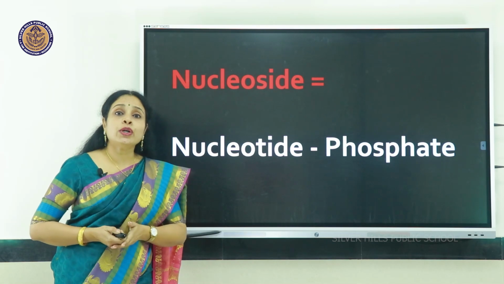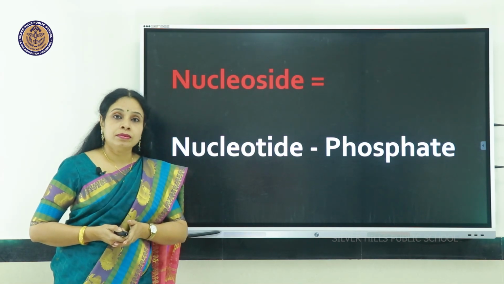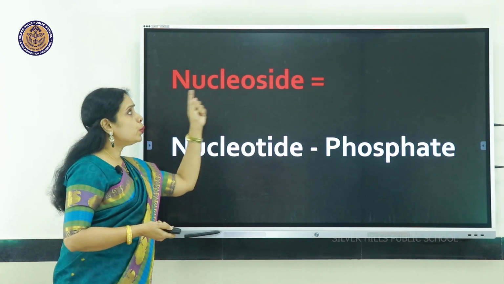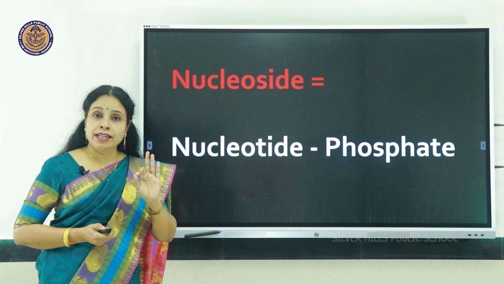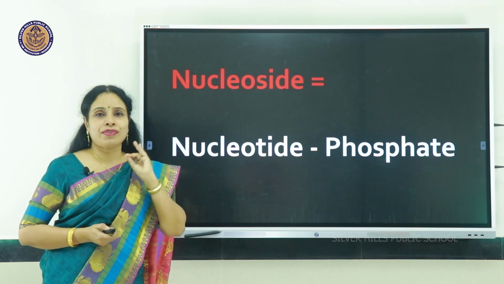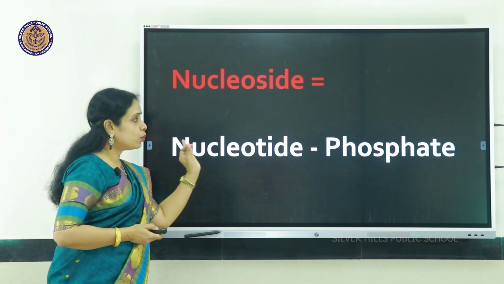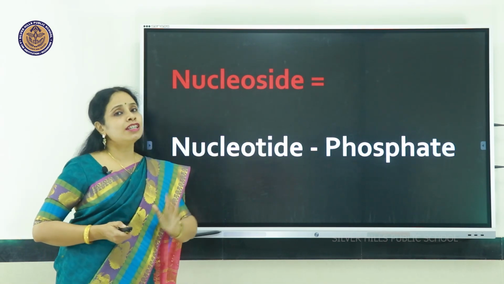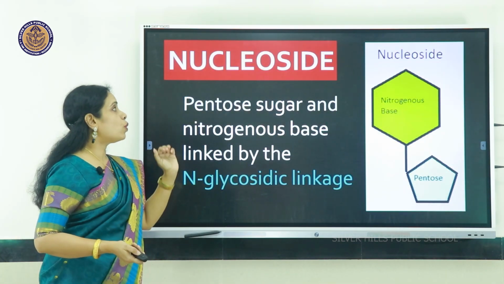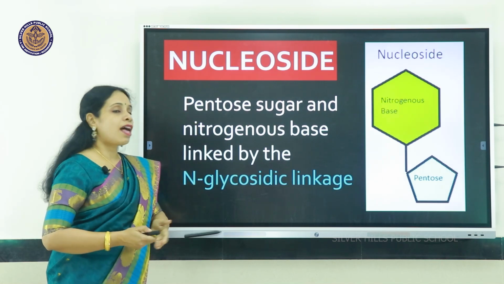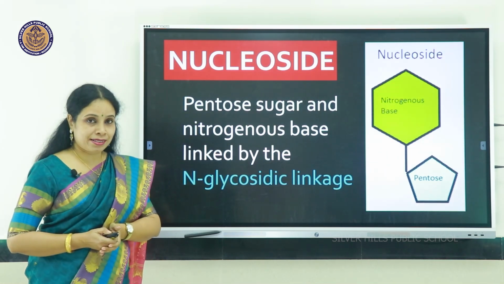Another term, nucleoside. It's a different term. Nucleoside we can say is nucleotide minus the phosphate. Nucleotide without the phosphate. So in other words, nucleoside will have only pentose sugar and nitrogenous base.